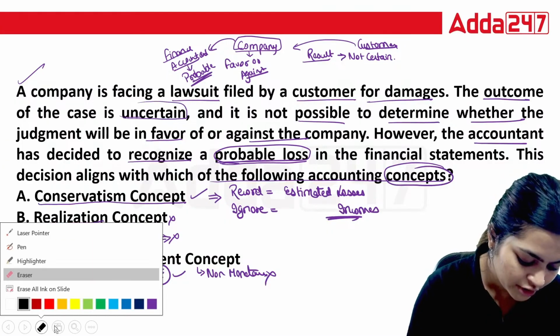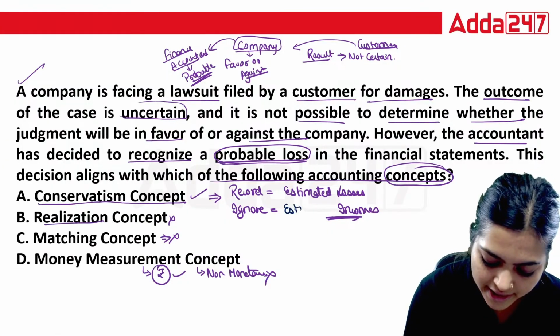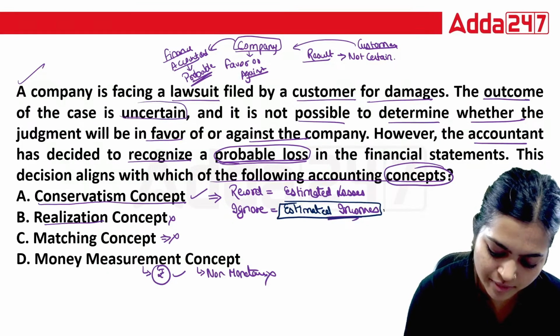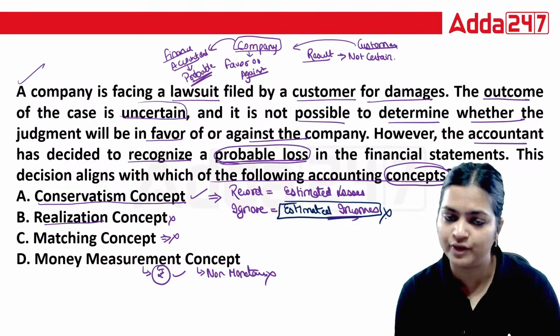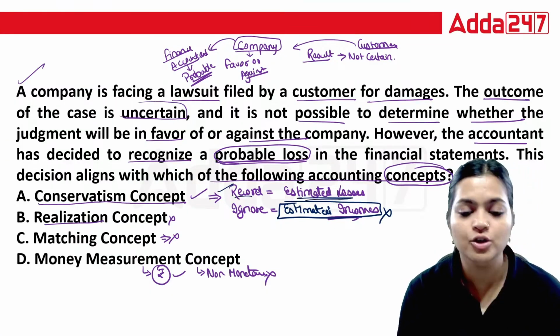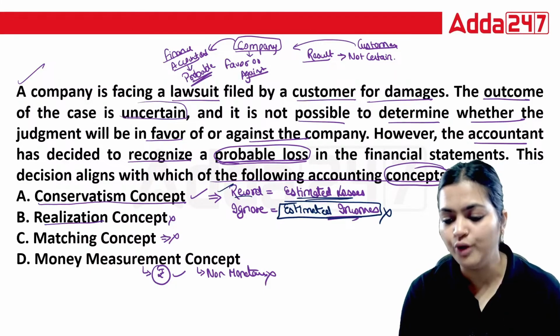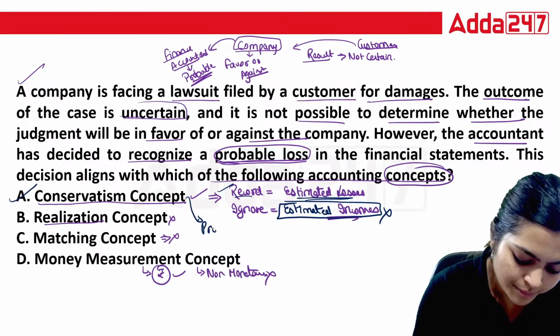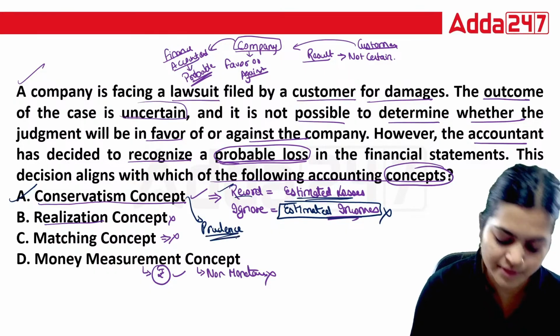You are never going to record your estimated incomes. You are going to ignore them from your finances, but you are going to record your estimated losses. So which concept are you following here? That is conservatism. This is also known as prudence concept.